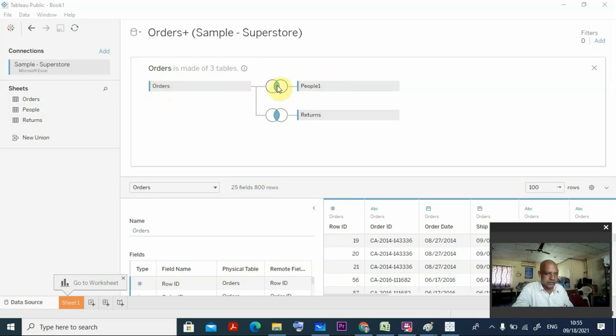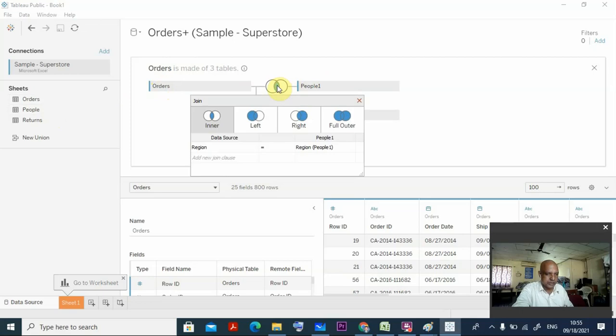So here you can see it is going for the different joins. You can click it here and you can see. You are having the inner join. You can go for left join, right join, but I am going for this inner join here. Also you can go for the different relations here. That also you can check. You can go for equal to, less than, greater than, all the things you can check here.